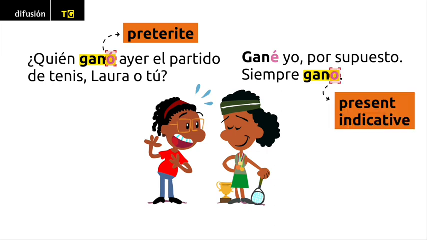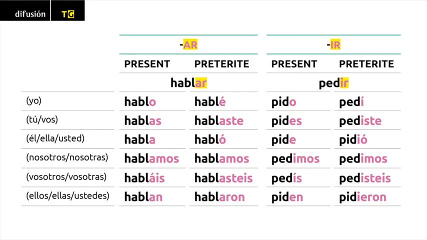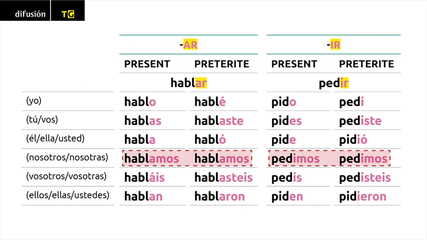Siempre gano. With AR and IR verbs, the nosotros, nosotras form in the preterite is the same as it is in the present indicative, but it is usually easy to tell by the context which is which.